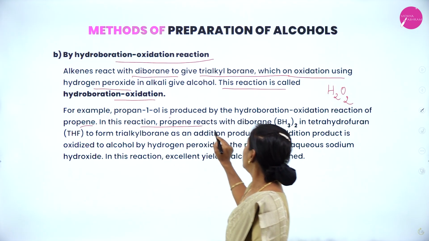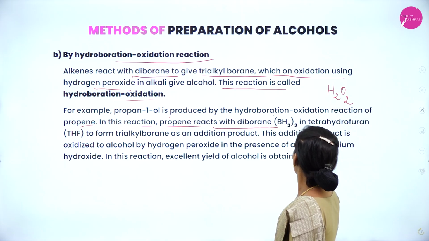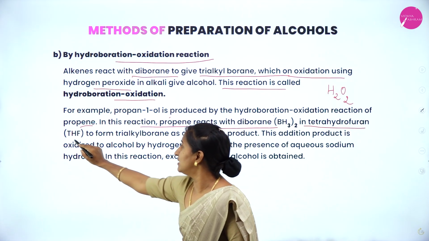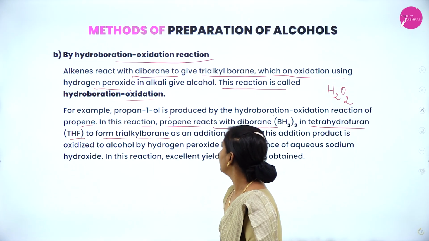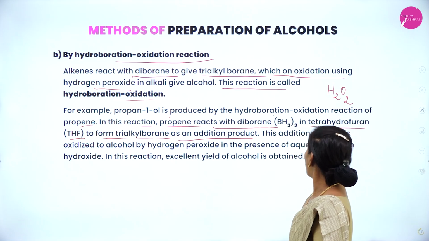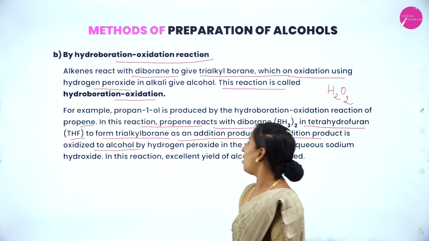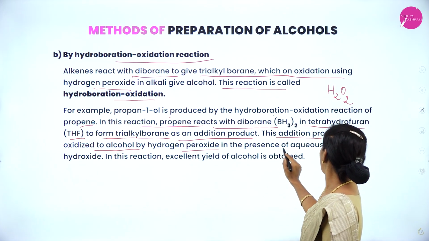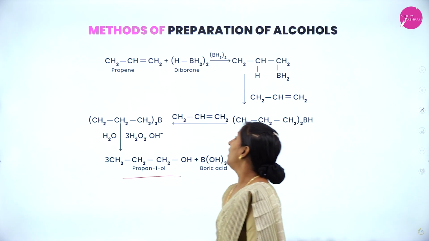In this reaction, propene reacts with diborane in tetrahydrofuran, that is THF, to form trialkyl borane as an addition product. This addition product is oxidized to alcohol by hydrogen peroxide in the presence of aqueous sodium hydroxide.